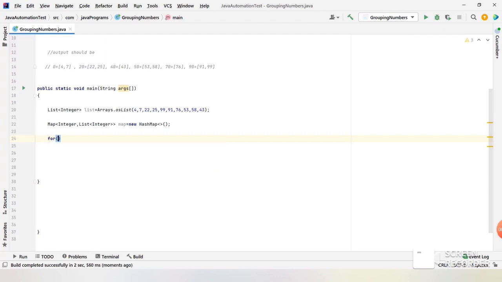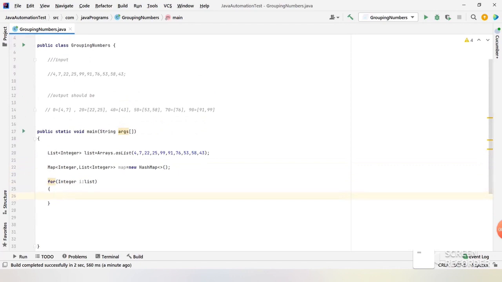So let me take the for loop, and for each integer in the list we have, I need to first create the key. So how do you create the key? As I told, to get the range of a particular number, we need to first group it to the key. So first we need to identify the key of each value. So how can we do that?